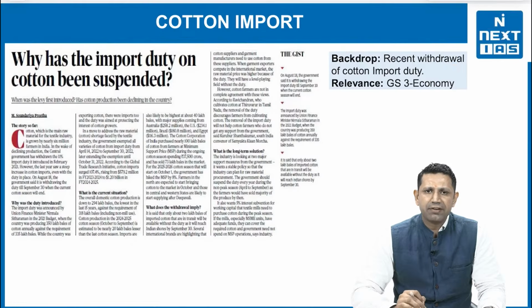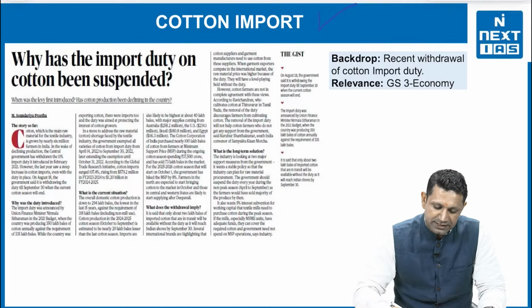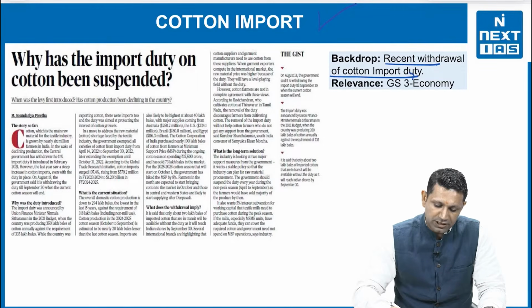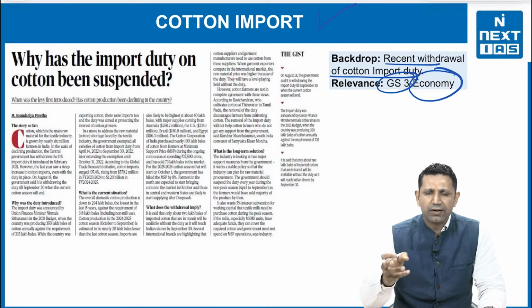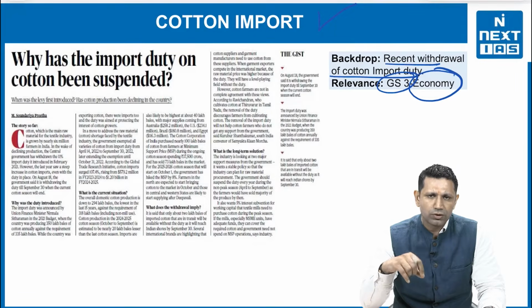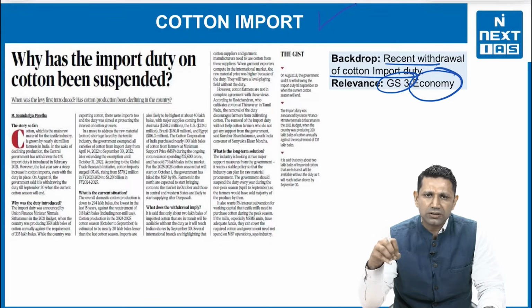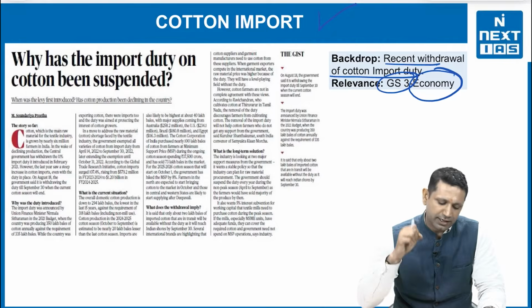The second topic that we are having is the cotton imports. Now what is the backdrop here? The backdrop is the recent withdrawal of cotton import duty, and this topic becomes relevant from GS Paper 3 in the economy section. Now what do we have to study here? We have to study why this cotton duty was imposed, first of all, why it is now being withdrawn, what will be the impact of withdrawing this duty, are there any protests by farmers or other organizations, or are there concerns that have been raised regarding this move of the government. So let's see the topic in detail.